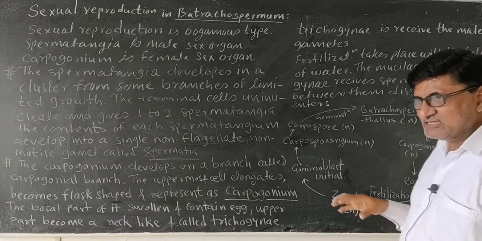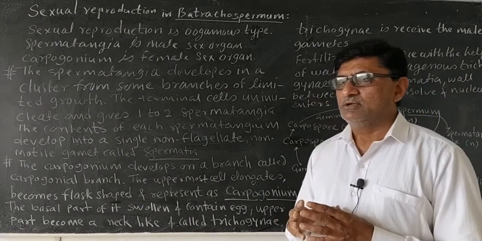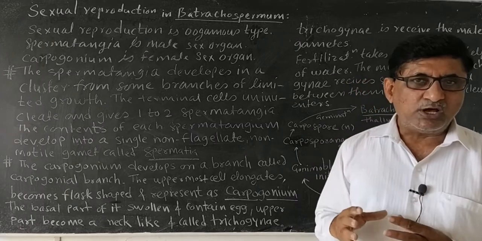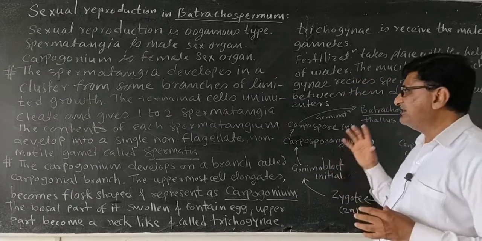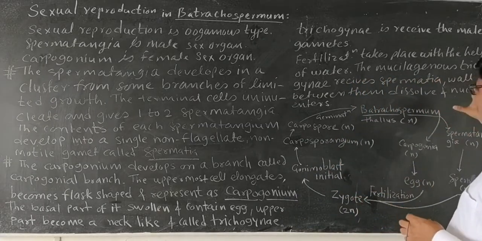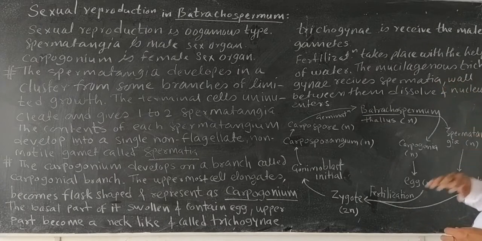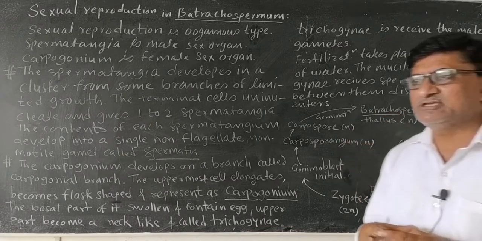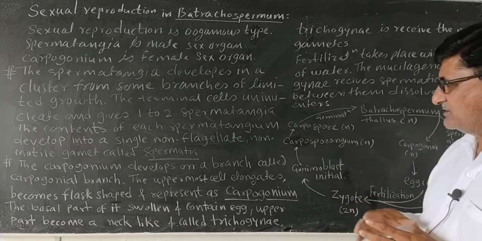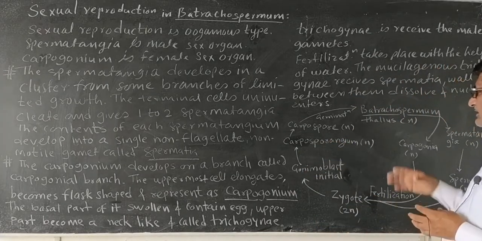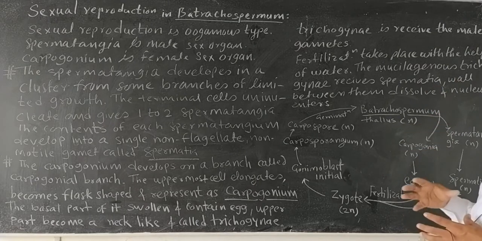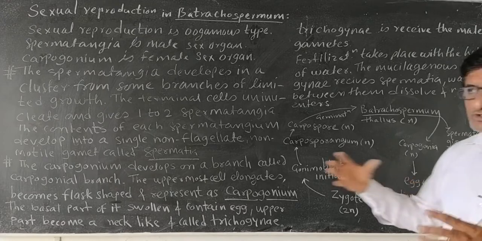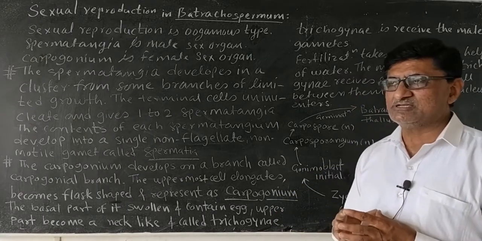When the spermatium sticks, the wall of the trichogyne and the wall of the spermatium dissolve, and the nucleus from the spermatium enters the swollen portion of the carpogonium and reaches the egg. When the nucleus reaches the egg, fertilization takes place.